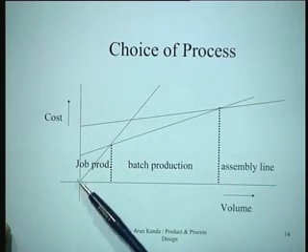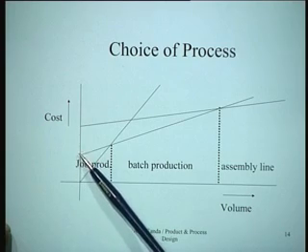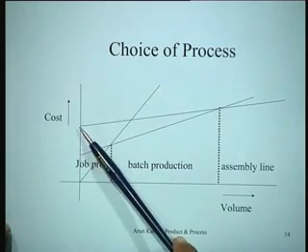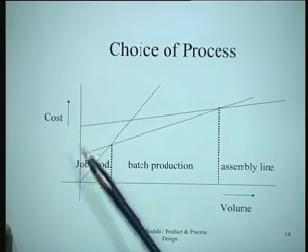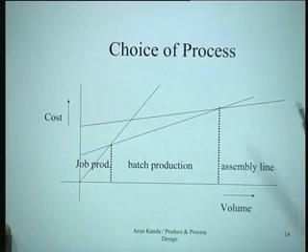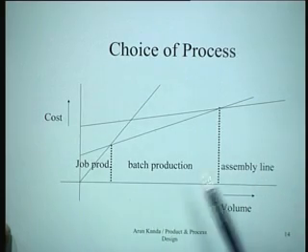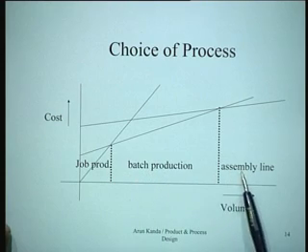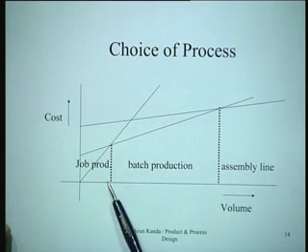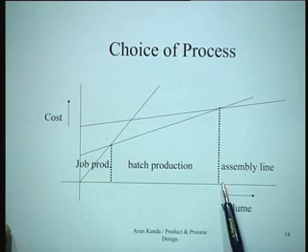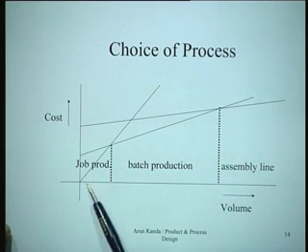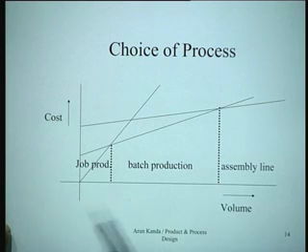For batch production you might have to set up a small facility and the unit variable cost will come down, or you might set up an assembly line at a much higher cost, which is the fixed cost, and then you have a situation like this. So this diagram simply shows that job production, batch production and the assembly line would obviously be relevant only in certain ranges of production volume depending upon the break-even points, and therefore it is an important economic decision to determine which process you have to take.